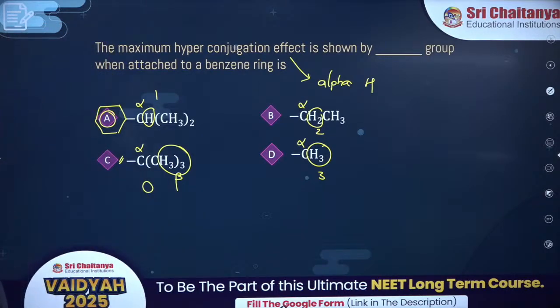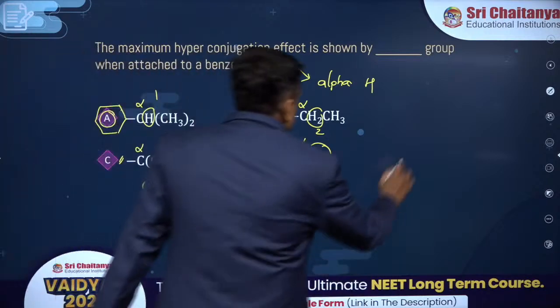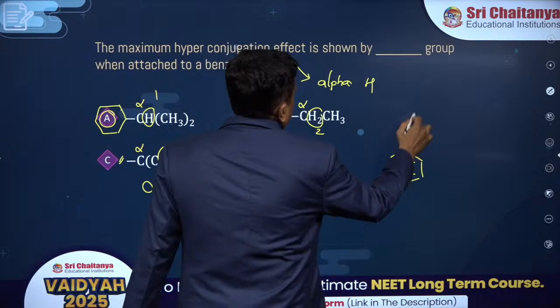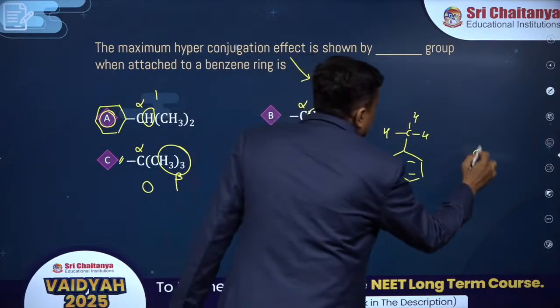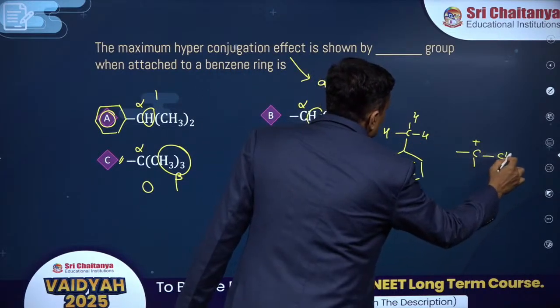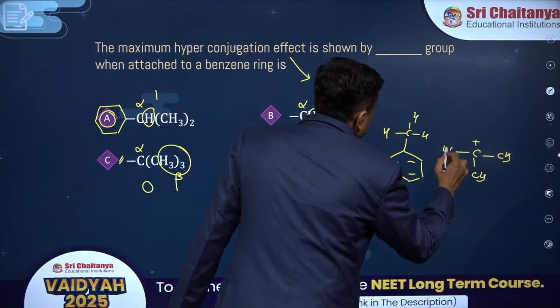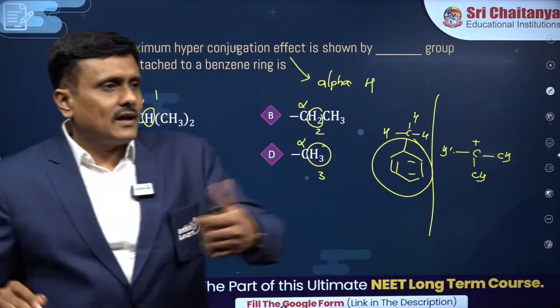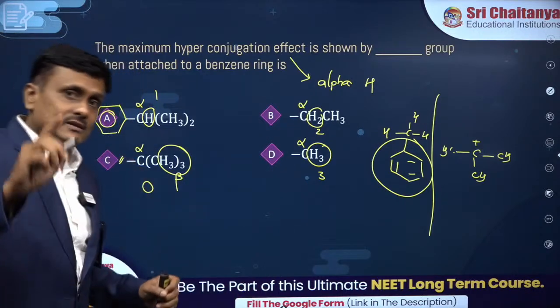You made a mistake, buddy. That's wrong, Anish. You are getting lost with your temperament, isn't it? But have you seen that there is a scope for silly mistakes? You would have been correct if your tertiary butyl were attached to any carbocation, any alkene. That would be your answer, because in that case that is not the point of reference. Here the reference is the benzene ring. To benzene alpha, you need to see. Everybody committed this mistake, buddy.